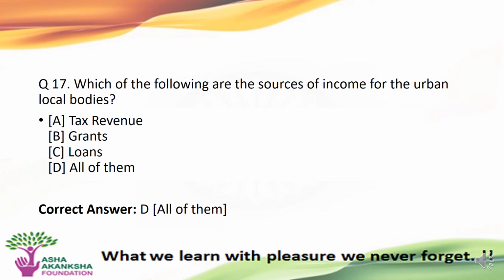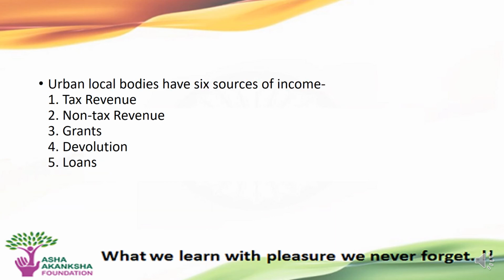So let's understand about the sources of income of these local bodies. The urban local bodies have six sources of income. These are tax revenues, non-tax revenue, grants, devolution, and loans.